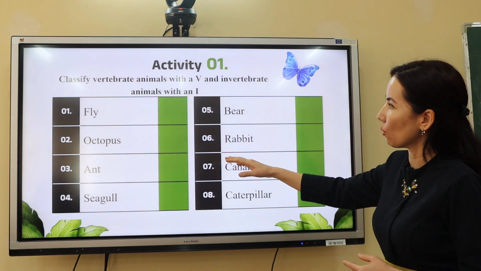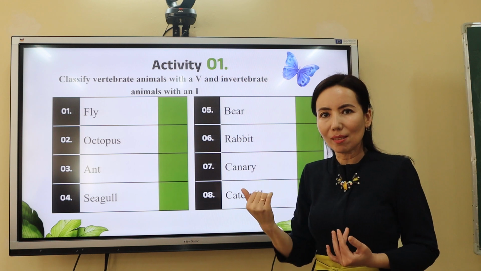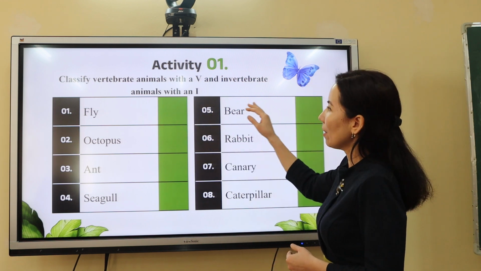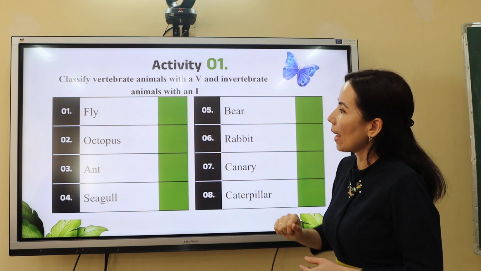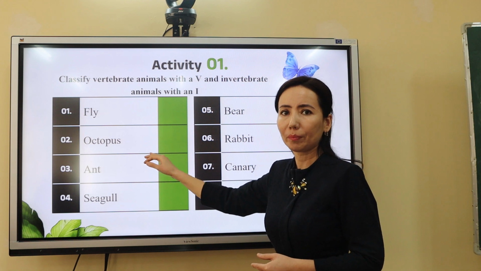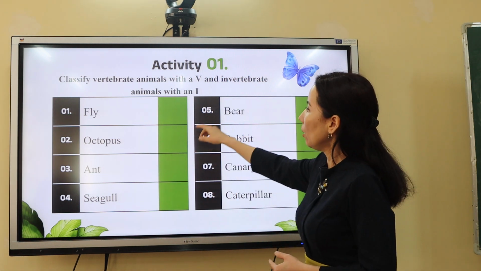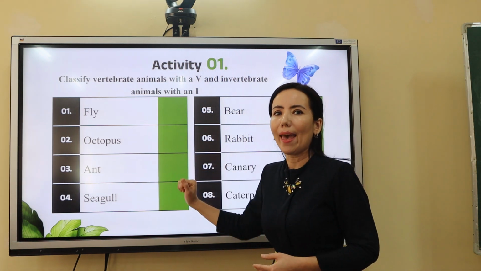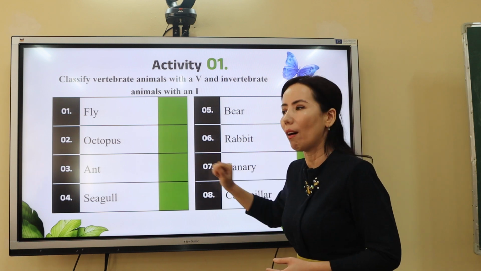So, let's look through. The first one is fly. Fly is an insect. So, fly is an invertebrate animal. So, you must put here the letter I. The second one is octopus. Octopus, you know, is also an invertebrate animal. So, you will put here also I. The third one is ant. Ant is also an invertebrate animal. So, we put here I also.